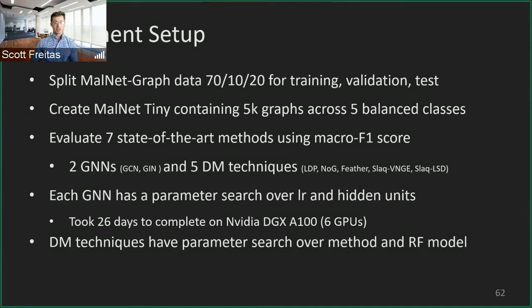We've also trained each graph neural network using a hyperparameter search over the learning rate and hidden units. We want to make note that it actually took 26 days to complete this using the NVIDIA DGX A100, which is NVIDIA's most powerful graphics processing server they actually sell to the public. And then finally, each data mining technique has a parameter search over each method's hyperparameters, along with the random forest model used downstream to classify after using the graph representation learning techniques.